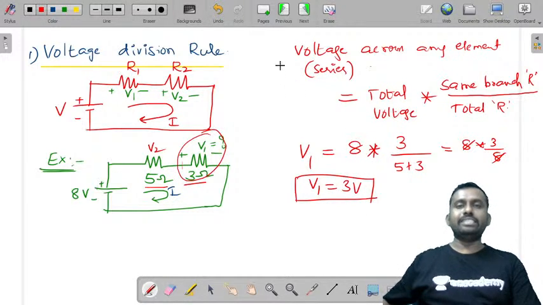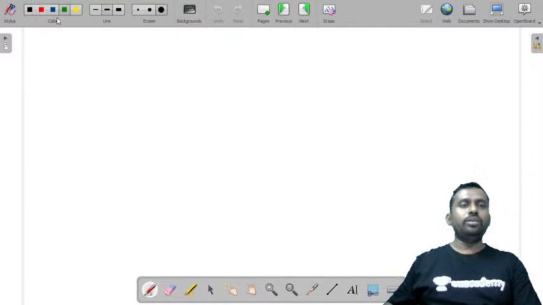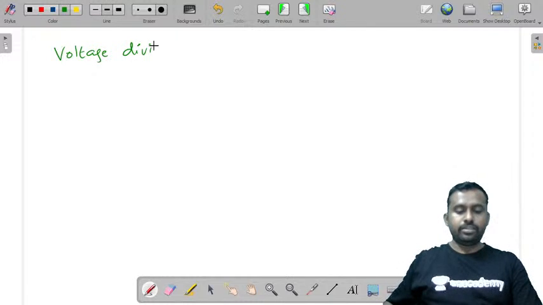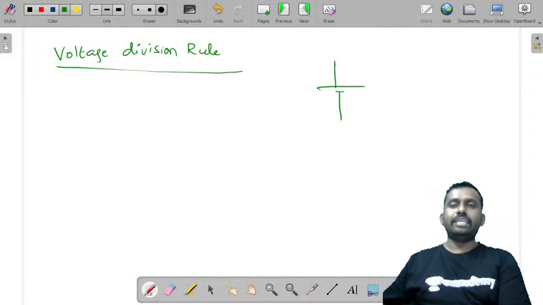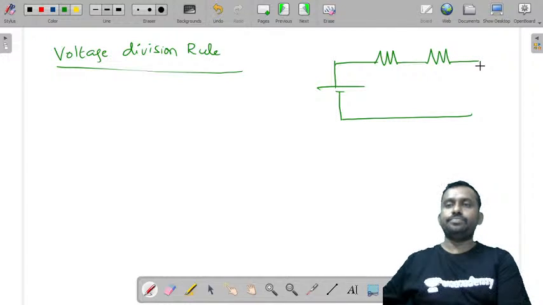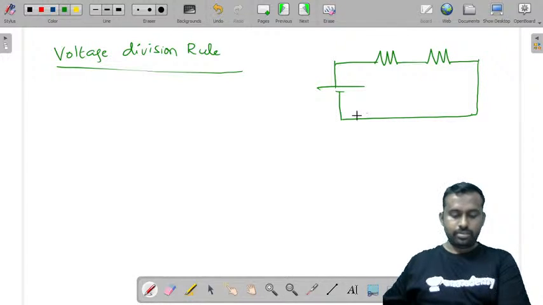This is the way in very few steps you will be able to find voltage across any element by using this voltage division rule. Now let us see how you get the voltage division rule. Now let us write it in terms of formulae. Let us consider the same circuit that we have considered just now.